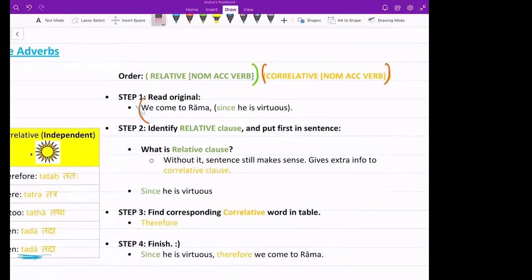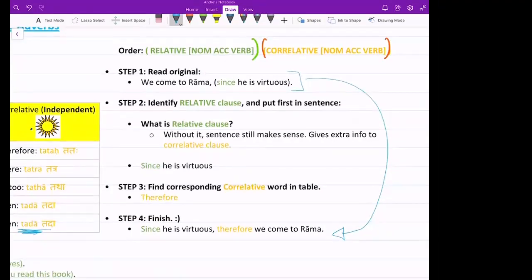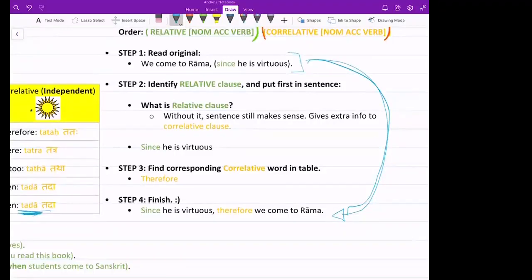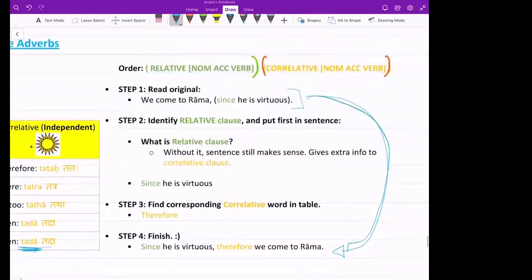Okay, what do we learn so far? Before translating to Sanskrit, you need to first rearrange the English. Here we rearrange the English into the Sanskrit compatible version. We came to Rama since he is virtuous. Since he is virtuous, therefore we come to Rama. Relative has to come forward anyway. Exactly. So this is how it's done. In English, you'll notice that we first put the correlative and then we put the relative. In Sanskrit, it is reversed.